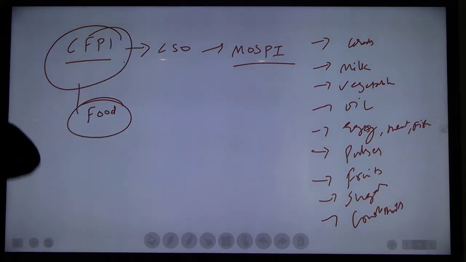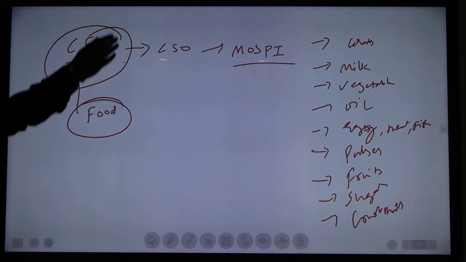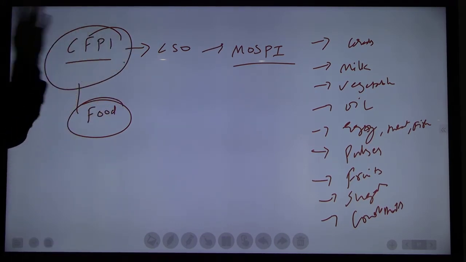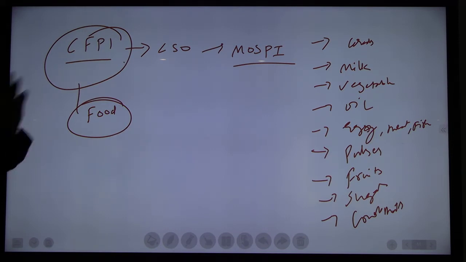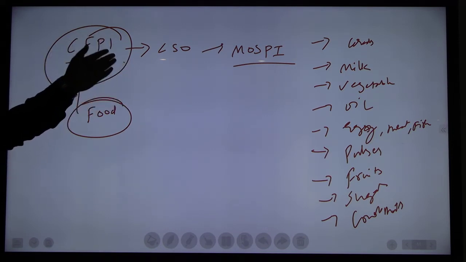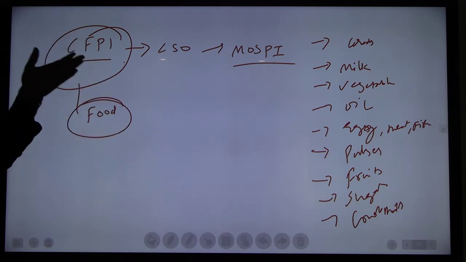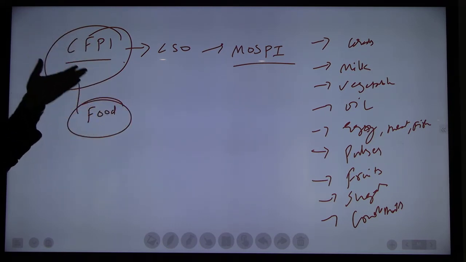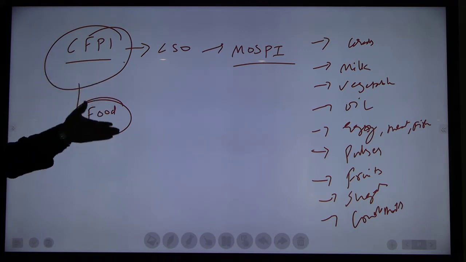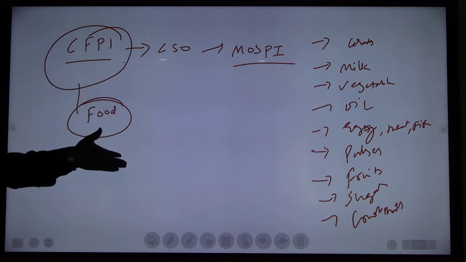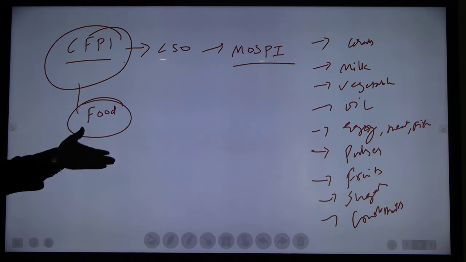Highest weightage is given to cereals. Then next, milk. Then vegetable, oil, egg, meat, fish. Then next, pulses, fruits. Then next, sugar.